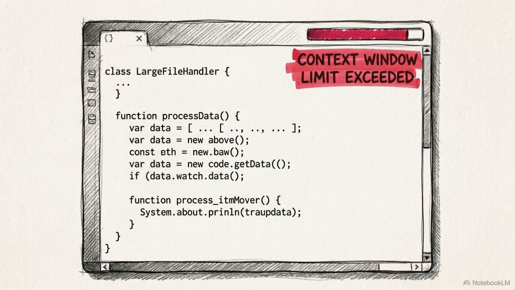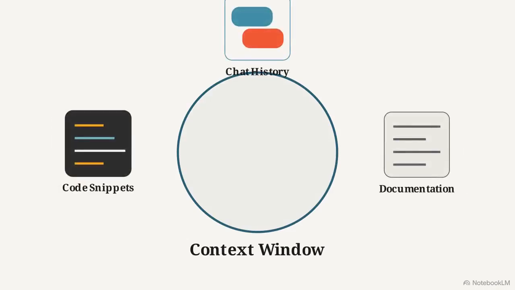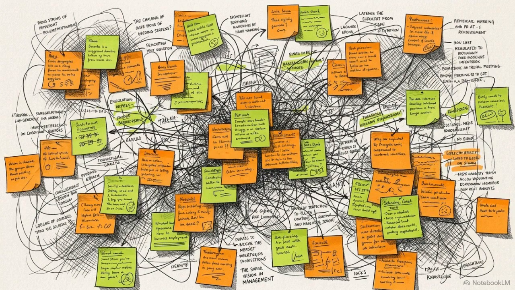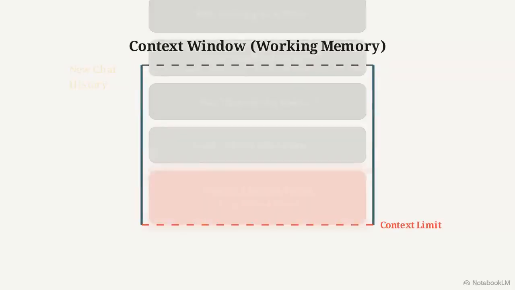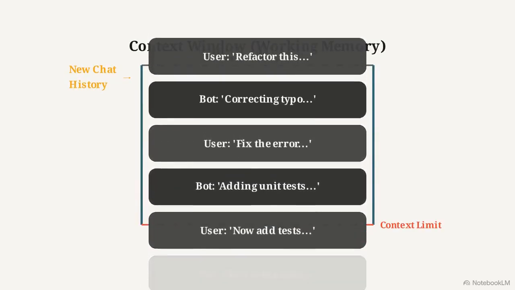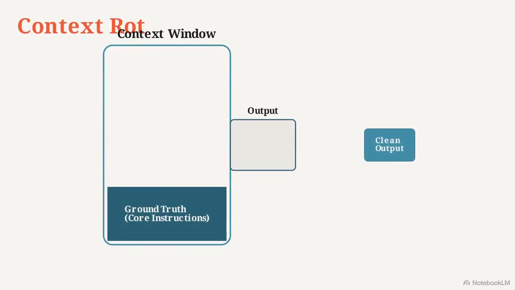The mechanical cause of this failure comes down to a hard physical limit: the finite capacity of the large language model's context window. Everything you paste, read, or generate competes for the same working memory. If you work in a single, unstructured session for hours, the noise of your ongoing conversation accumulates. Slowly, your early structural instructions get pushed completely out of the model's memory. This degradation is known as context rot.